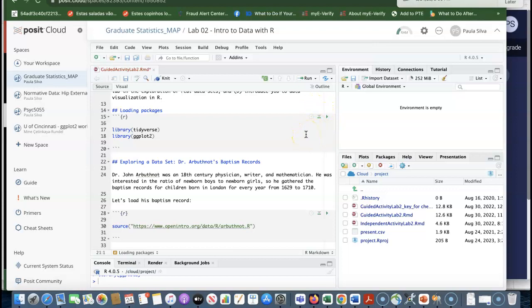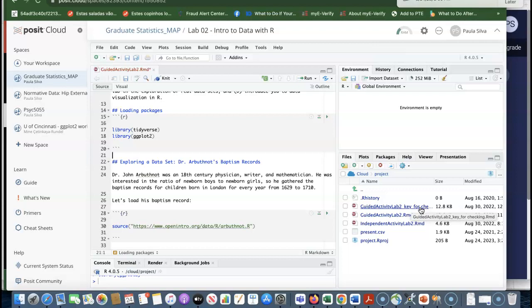Another important thing, there are 2 guided activity files here. One is only called Guided Activity Lab 2, then Lab 3, then Lab 4. You're always going to have a second one that's called the same thing, except there is this key at the end. What does that mean? That means that this file here is for checking. I added the "for checking" because that's not the one you work on as you're watching the video.